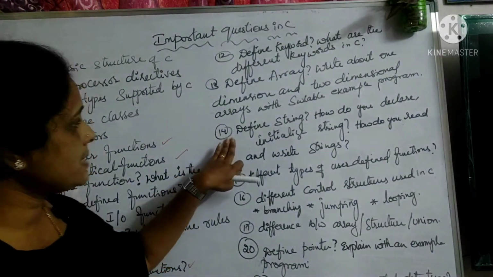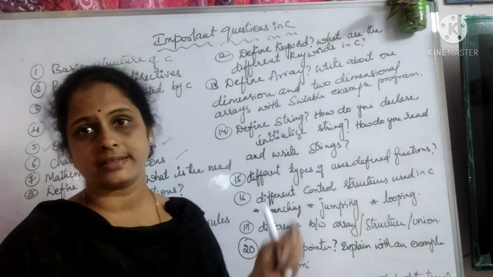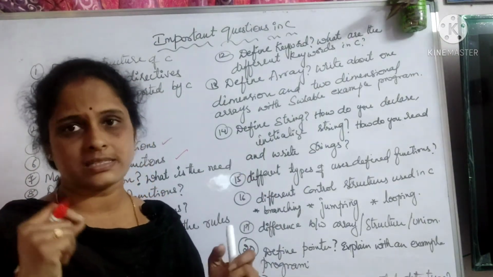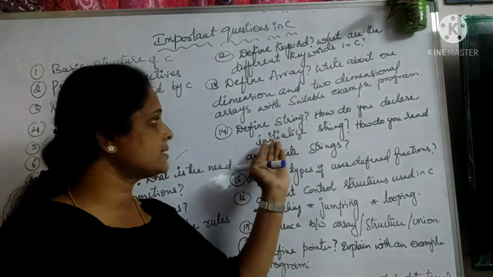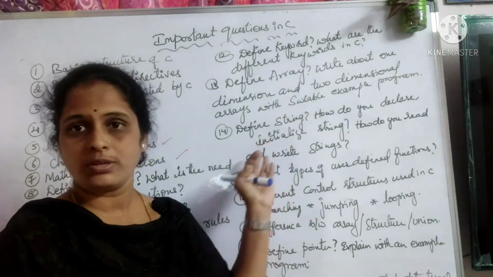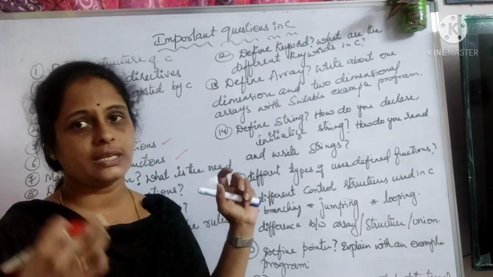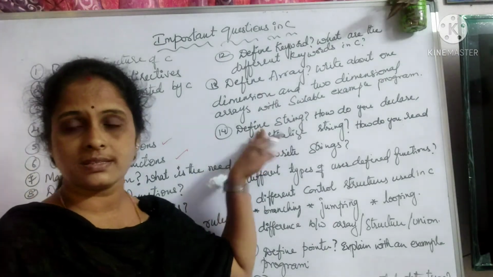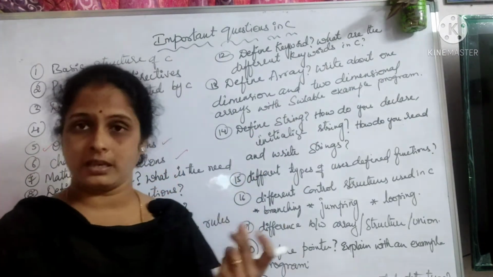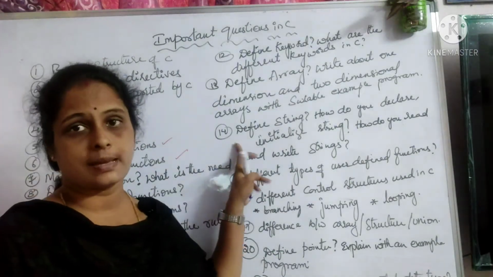Coming to what is a string, how do you initialize and declare a string, write about how do you read and write a string. Nothing but you talk about gets and puts there, how do you read and write string. Then how do you initialize and how do you declare a string. Because C does not support strings directly, we need to use a character array. And how do we declare and initialize? Of course you know that. Then we have define string. What is a string? String is a collection of characters or an array of characters. So that is about it. Everywhere you need to write an example program.